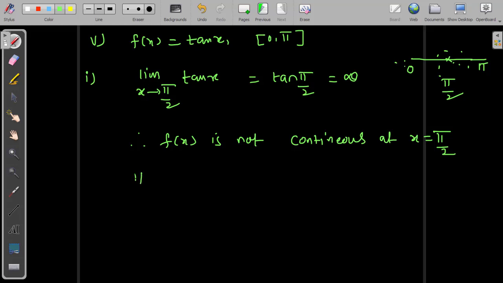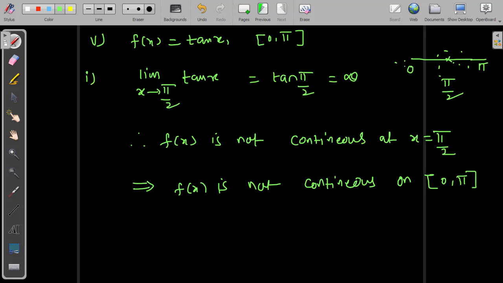Hence we can say f of x is not continuous on the closed interval 0 comma pi, not open. Differentiability is on open.